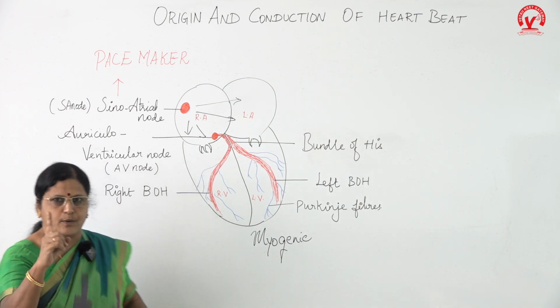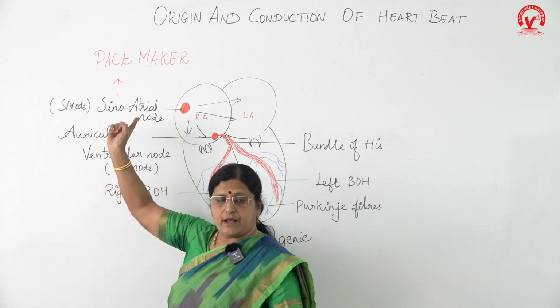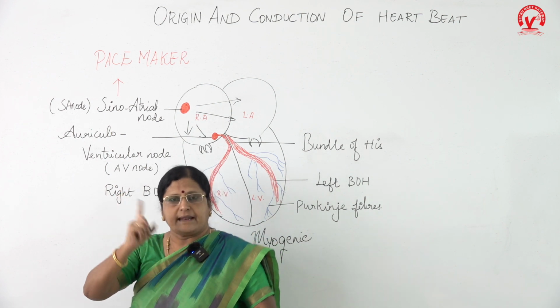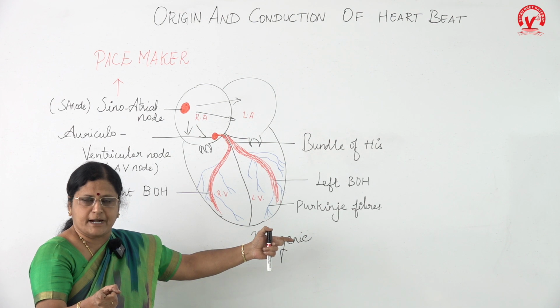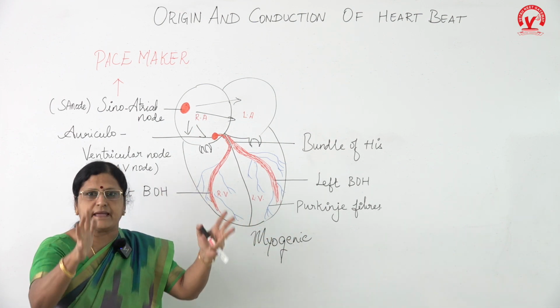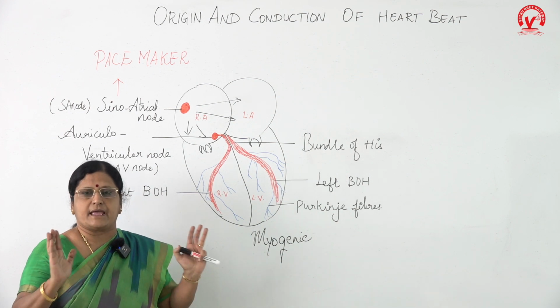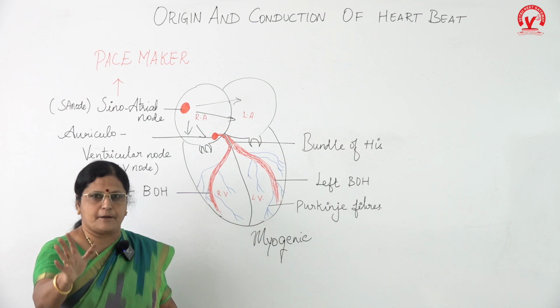So I come again, once again, the origin and conduction of heartbeat. The origin is the SA node, received by the AV node, and then it is carried through the bundle of His, which branches into right and left bundle of His, and finally ends in the Purkinje fibers, where the entire surface of the heart feels the impulse and finishes one particular heartbeat.